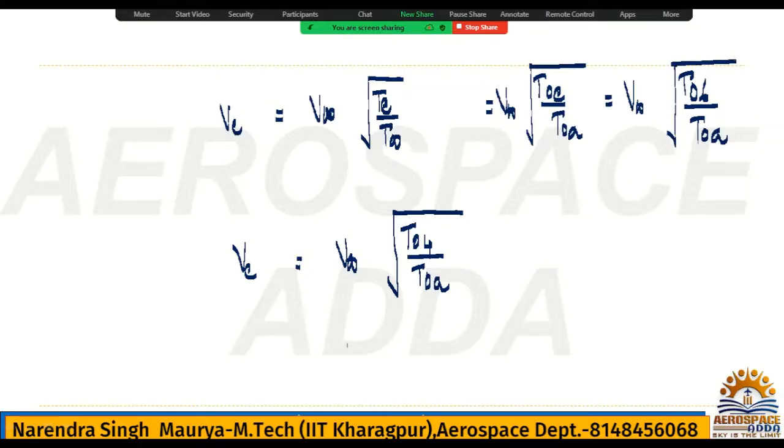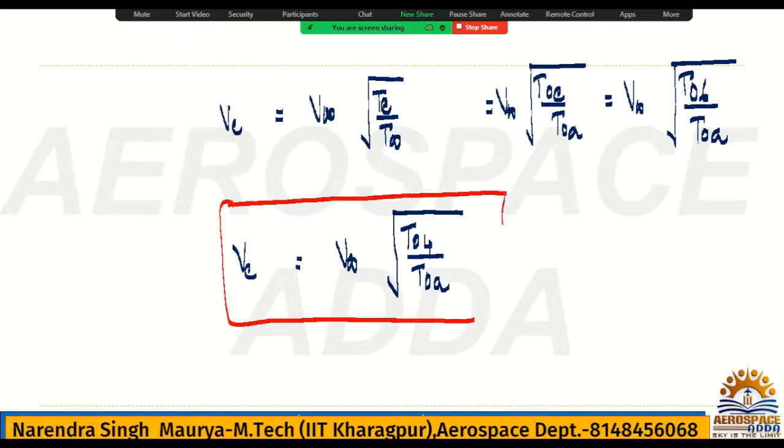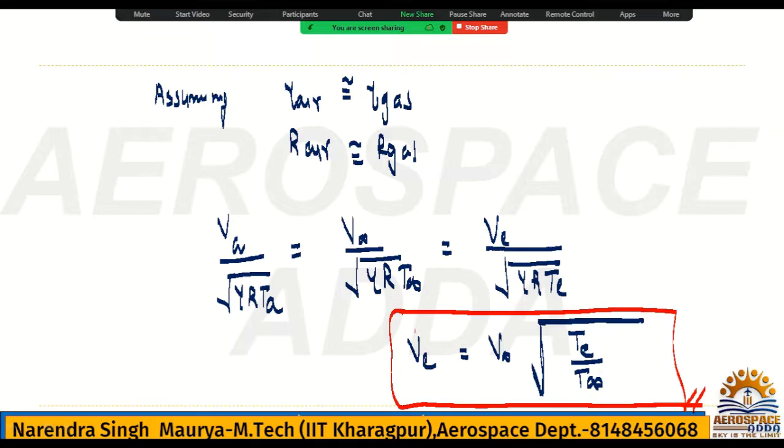And T naught 6 also we can write T naught 4. Okay. If you do the mathematics, you will get it. So this is in terms of total temperature, exit and inlet velocity, very special. And this is in terms of static temperature. Both now formula you have.